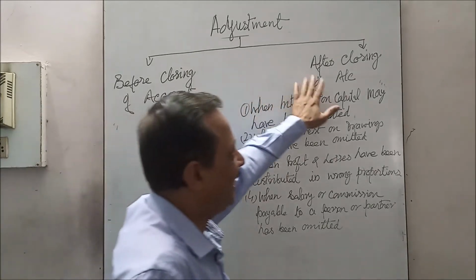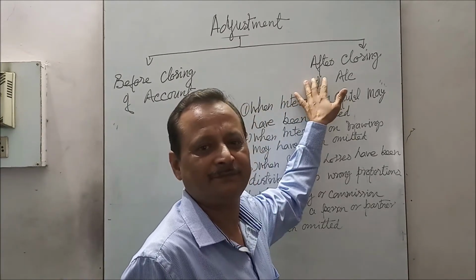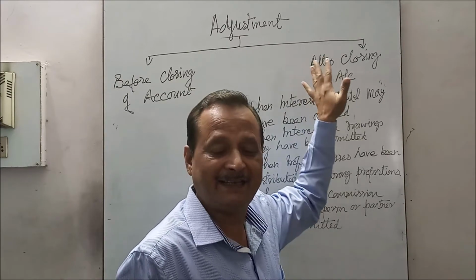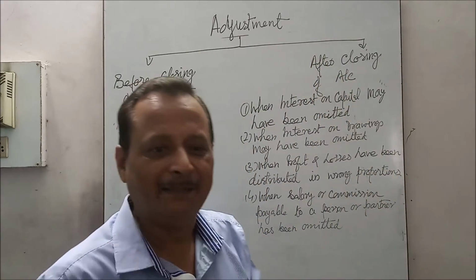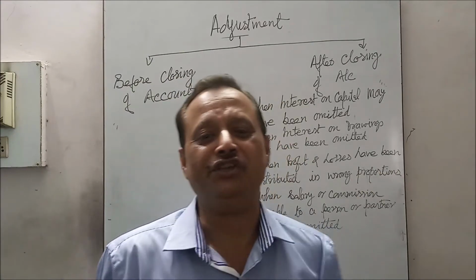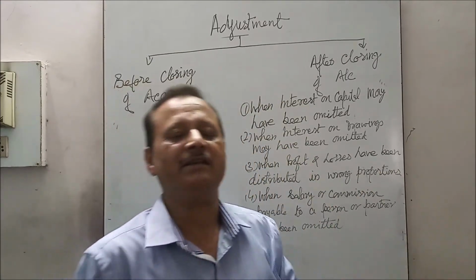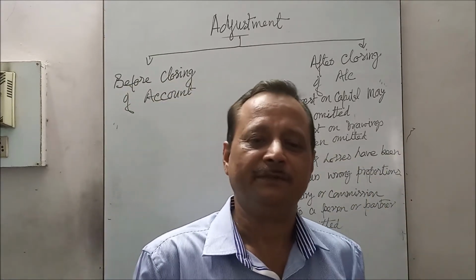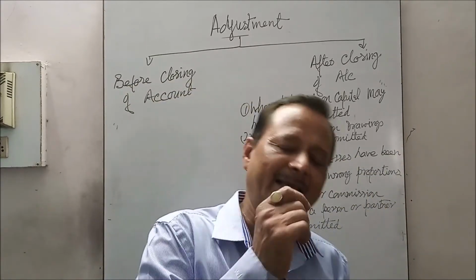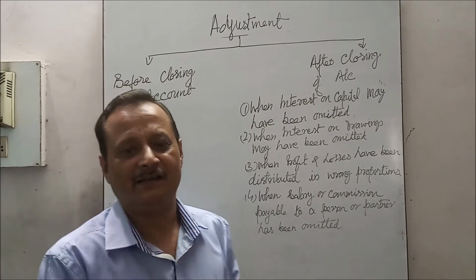But if it is discovered after closing of accounts, then the correction can be made in the books of accounts without altering the partnership account and balance sheet by passing a single journal entry.